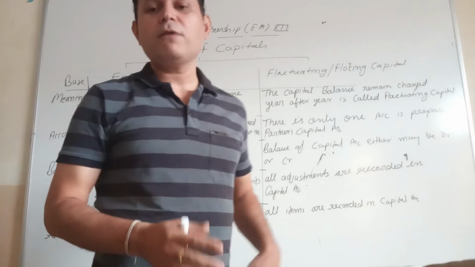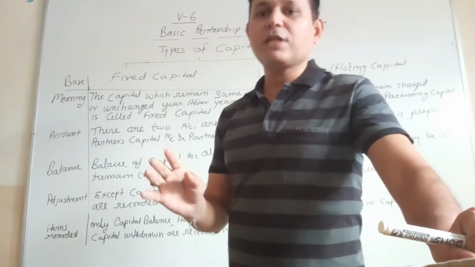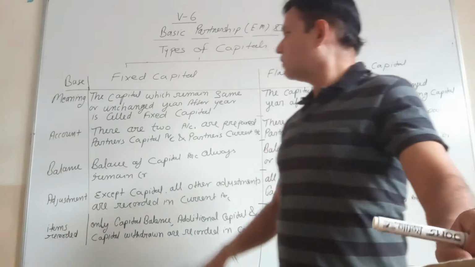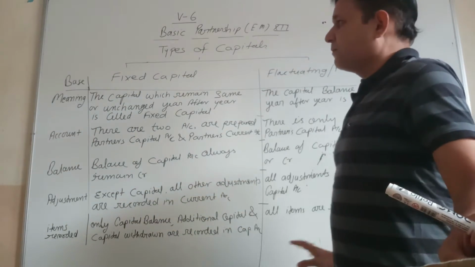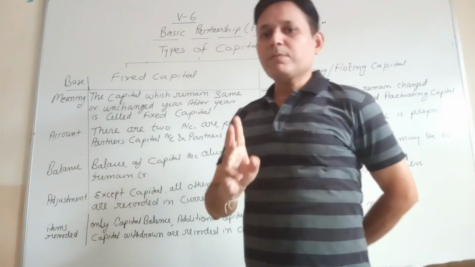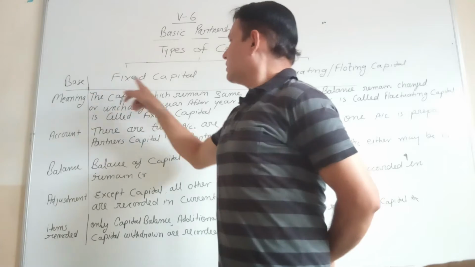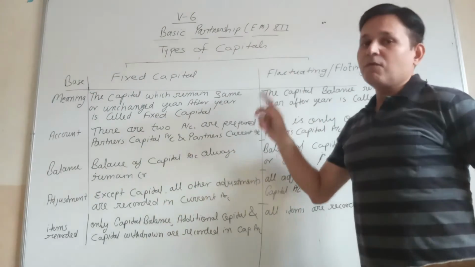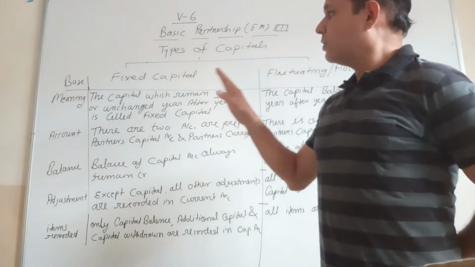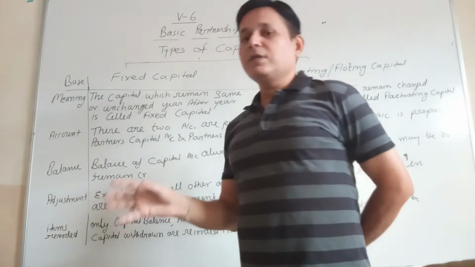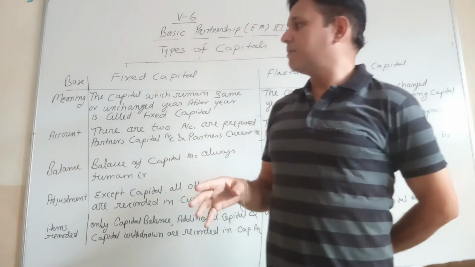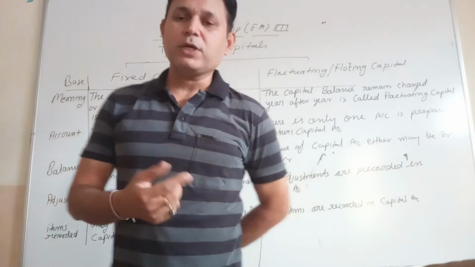If a question is asked in the examination about the differences, then you have to draw such a chart. You have to draw 3 columns, one for the base, second for fixed capital, and third for fluctuating capital. Then you have to write step by step the theory which I am going to explain. Number 1,